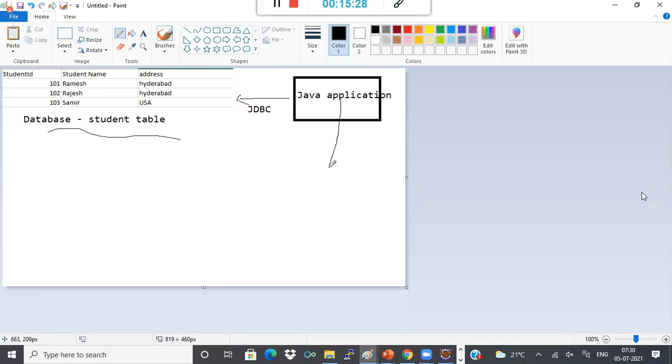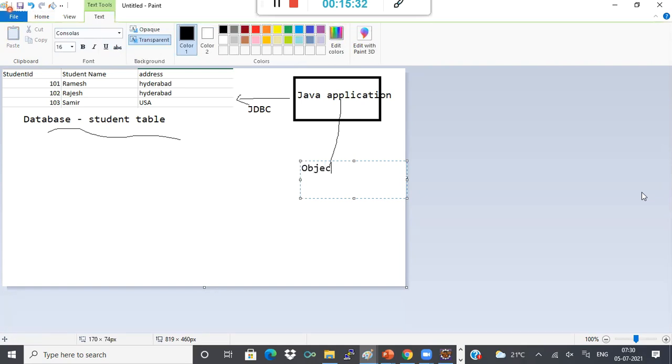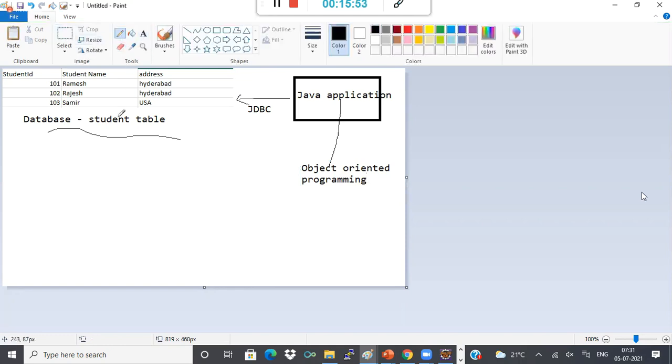Now your Java application is nothing but objects, right? Your Java application is an object oriented program, which means everything in Java you deal with objects. Say this is a student table in the database.